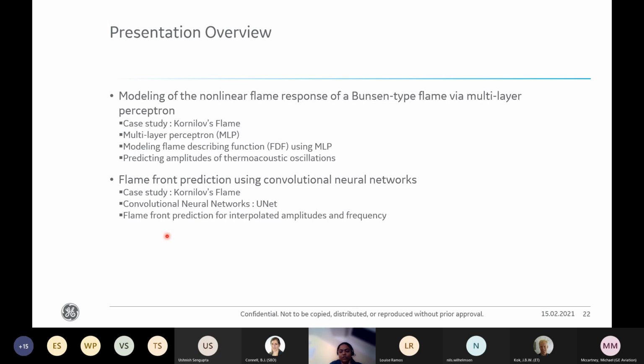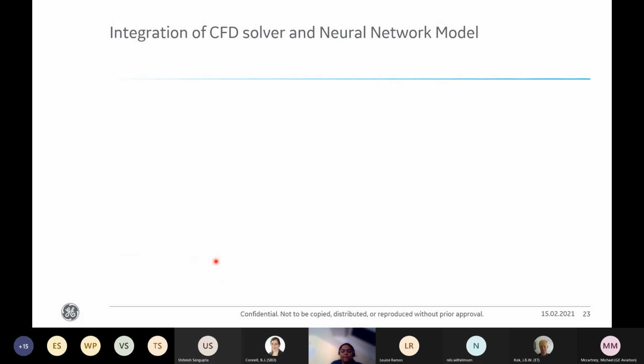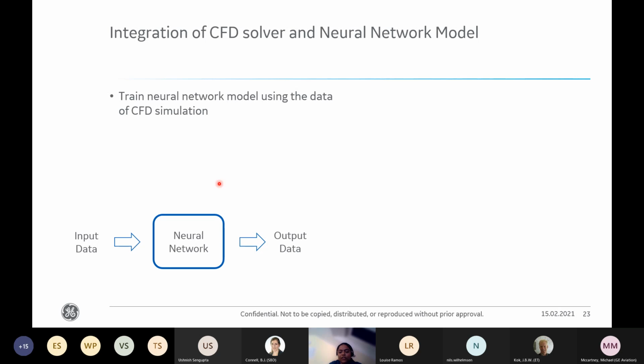And lastly, I would like to talk about a physics-based deep learning approach for a case study of predicting flame temperature of a 1D premix methane air mixture. In the previous study, the neural network was trained using the CFD simulation data of velocity field and heat release rate field. The main drawback of that work is that it makes instantaneous predictions of the heat release rate given the velocity fields. So how can we achieve the flame front prediction over a longer horizon given the initial velocity field?